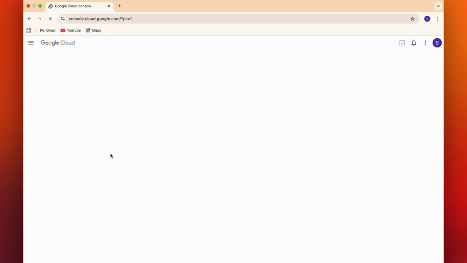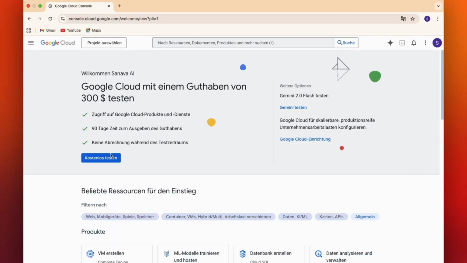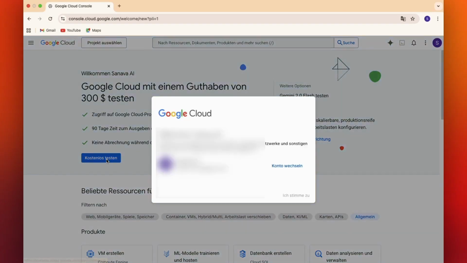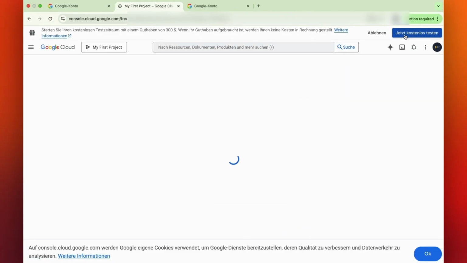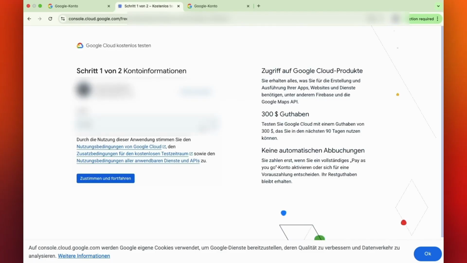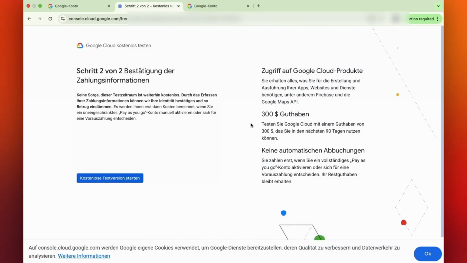First, we are going to sign up to Google Cloud Console. As a new customer, you get $300 worth of credit. We are going to use these credits for AI models. In order to get the $300, you will need to link your credit card to your account.